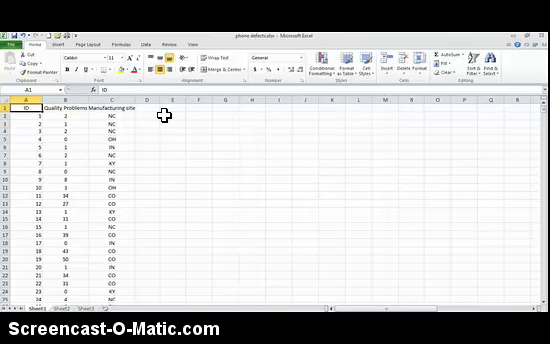First, let's find the mean. The first column here shows us the ID of the people who own the phones. Second column shows the quality of the phones. And the third column shows the manufacturing site. So we're interested in the mean of the quality problems. So let's go to column D here and type in the word mean.